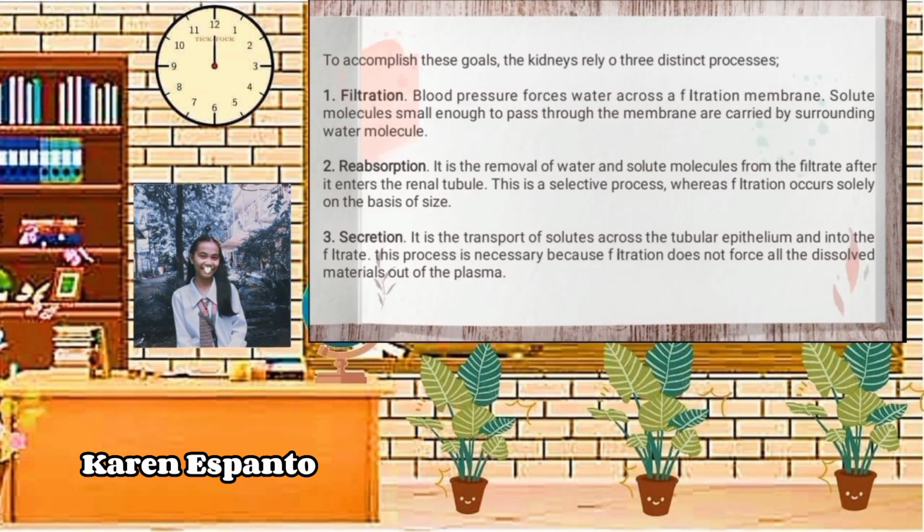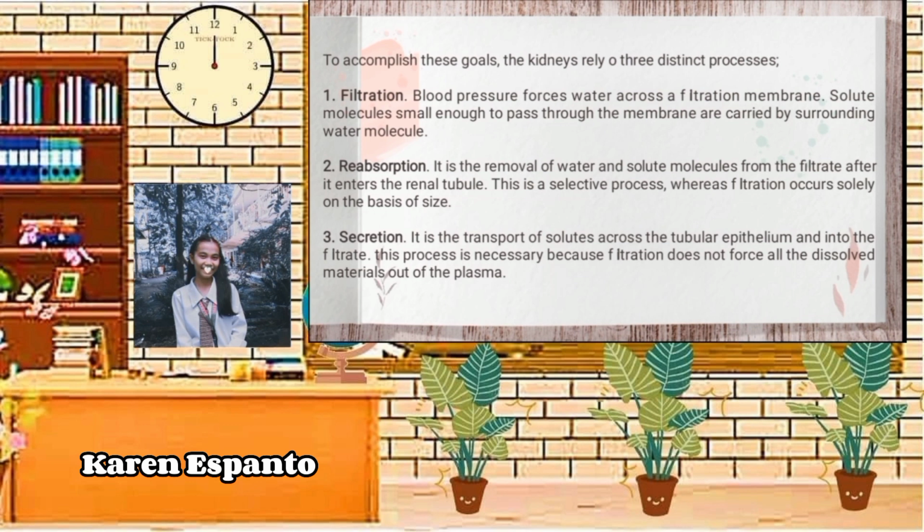To accomplish these goals, the kidneys rely on three distinct processes. 1. Filtration. Blood pressure forces water across a filtration membrane. Solute molecules small enough to pass through the membrane are carried by surrounding water molecules. Second, reabsorption. It is the removal of water and solute molecules from the filtrate after it enters the renal tubule.